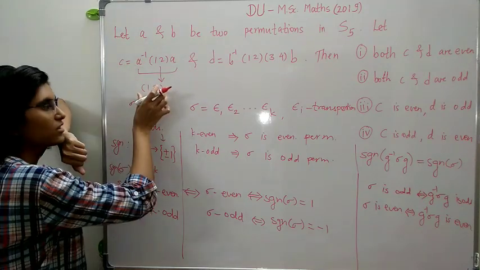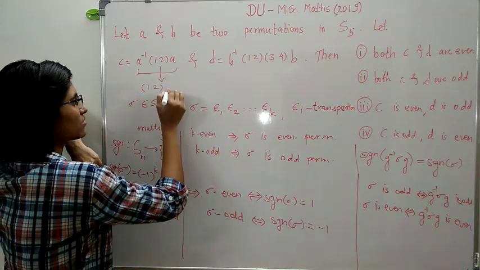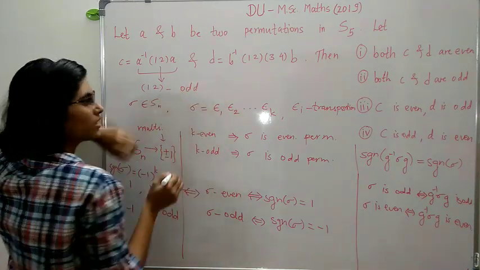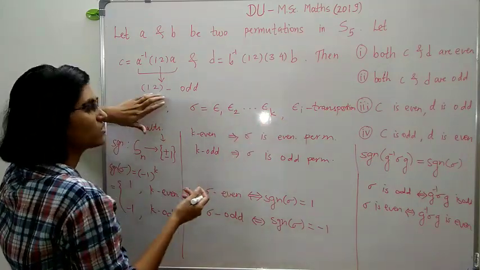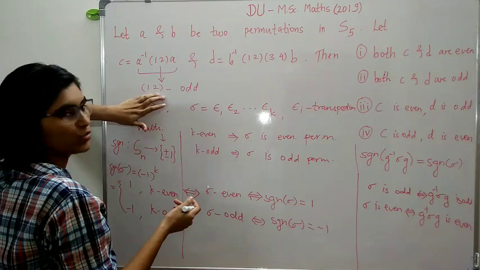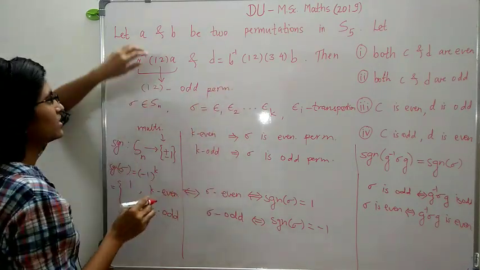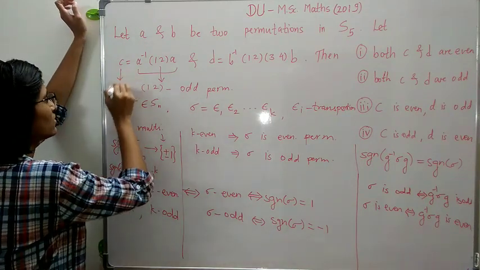So it is just one transposition. So this transposition is odd, right? Because here k is just equal to 1. 1 is odd, so this is an odd permutation. So C is odd.